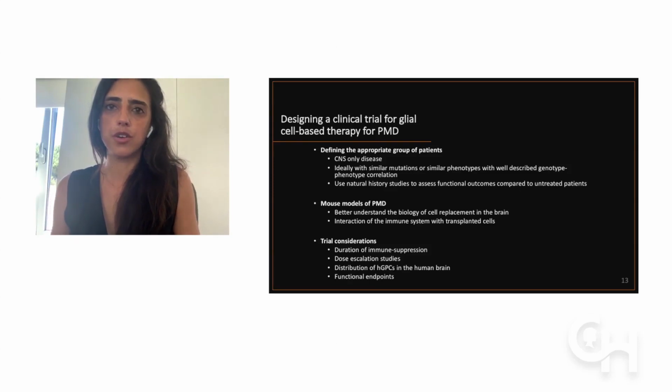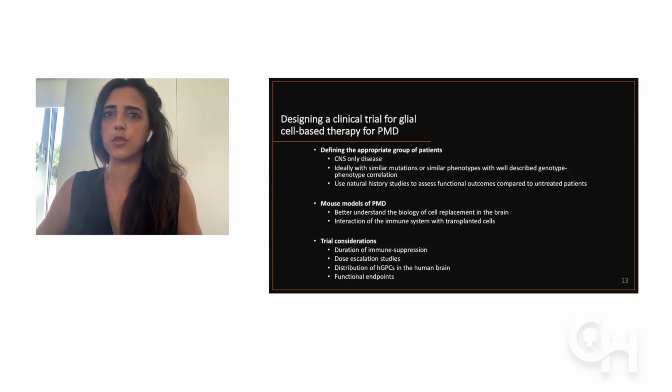Also the distribution of human glial progenitor cells within the human brain. How will these cells distribute in a brain that is much larger than that of a neonatal brain? And also, what are the best functional endpoints for us to evaluate the patients in the long term? These are all considerations that are currently being studied and thought about, and we would like to have as precise answers as possible in the future.